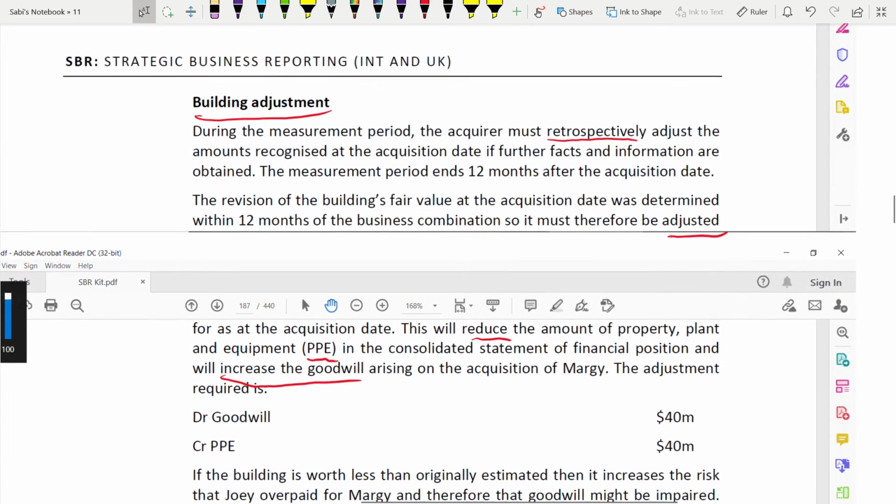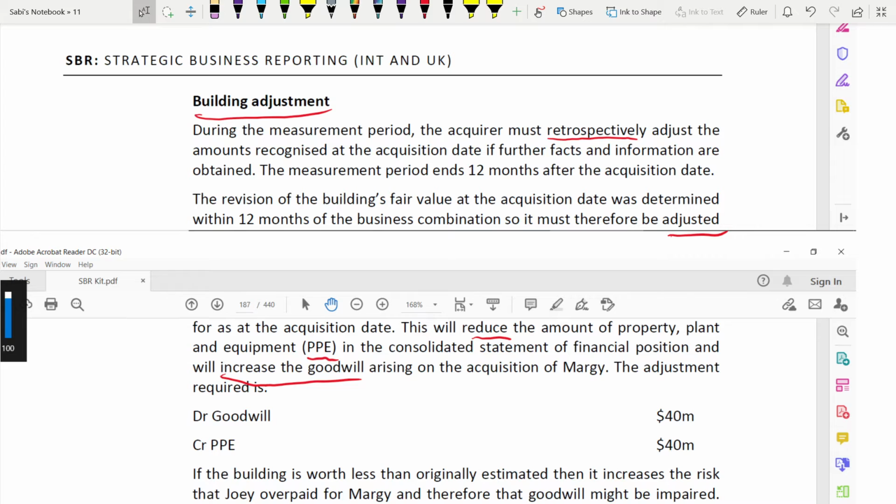Because the fair value of the building went down, it will reduce the PPE. And because the fair value of the building went down, the building comes as a net asset. So we deduct net assets when calculating goodwill. So we are deducting a lesser amount because net assets will reduce. No? There's a decline in the value of the building. Therefore, goodwill will increase. Okay.